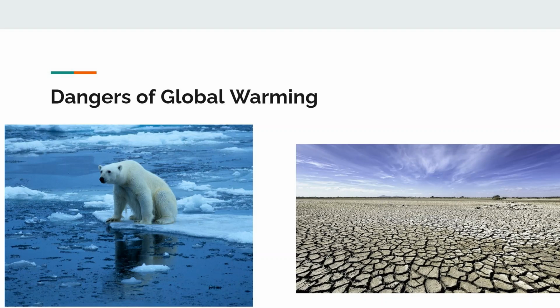Now, you may wonder why global warming is an issue, since our planet getting warmer doesn't sound that bad. However, global warming actually has many serious effects. For example, global warming can cause more droughts and heat waves. Additionally, global warming can melt ice, which can be dangerous to animals in colder areas of the world, for example, polar bears. Additionally, global warming may cause sea levels to rise, and in turn, that could cause flooding. These are just some of the examples of the dangerous effects of global warming.